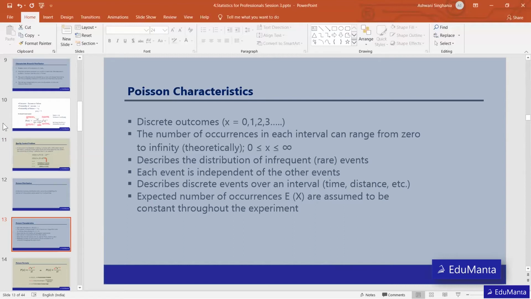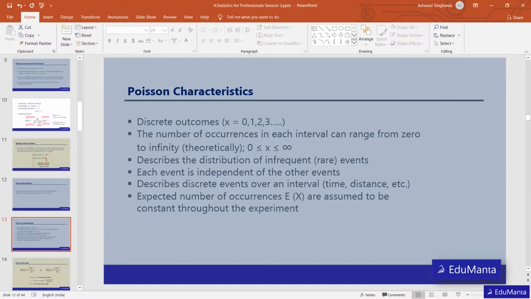So it's like if I say that in a particular shop, in 15 minutes, on average, 10 customers come in. So the time interval we are talking about is 15 minutes, and the expected number of customers is 10. So here the outcome can be anything. The question can be: in 15 minutes, what is the probability that two customers will turn up?